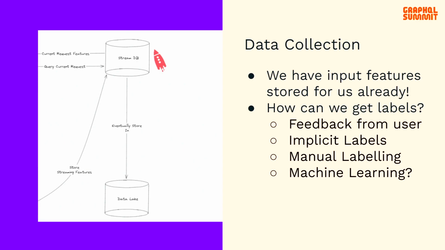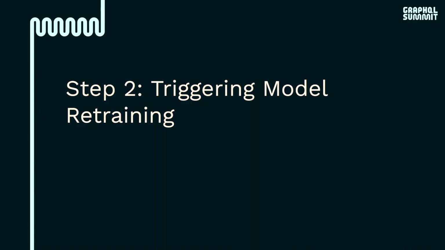In addition, we might be able to kick off manual labeling. Maybe we have a separate team to do that. And finally, although I won't go into this too much, we might be able to use machine learning, specifically unsupervised learning, to generate artificial labels. As this is a proof of concept, we're just going to assume that we have the labels stored inside of our data lake already. So now that we have the data stored inside of our data lake, we can move on to triggering our model retraining. But first, we must introduce a new tool that we're going to run the rest of our continual learning pipeline through.